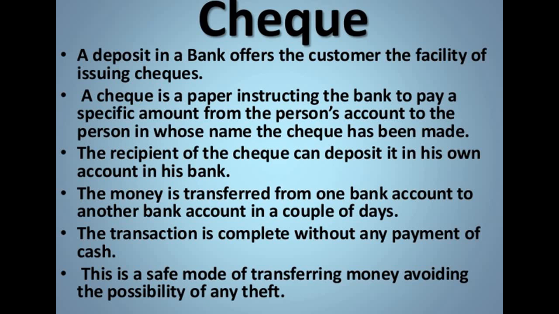Your parents must have bank accounts, an ATM card, and a checkbook as well. If you haven't seen it, you can ask your parents to show you that checkbook, how it looks.